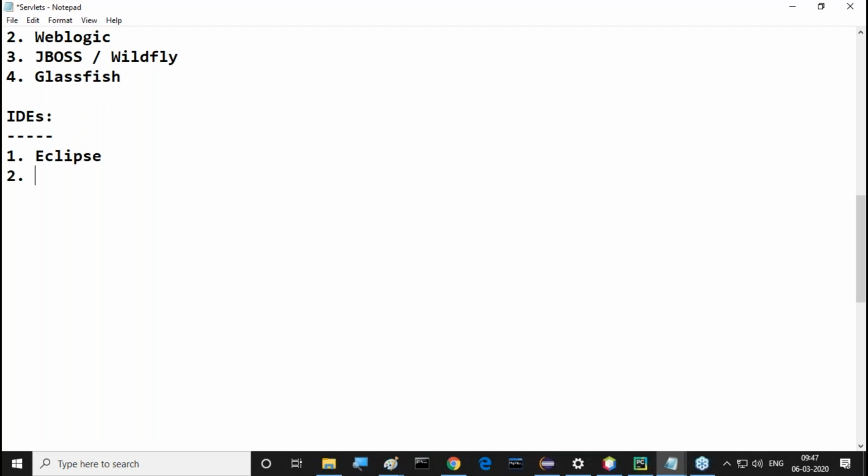Then the next level IDE, if you are not using Eclipse, is which one? NetBeans IDE. Observe this clearly. All other IDEs are available. Some IDEs are licensed, some other IDEs are open source, but still the demand is there for these 2 IDEs maximum. First one is Eclipse IDE, and the second one is NetBeans IDE. IntelliJ IDEA is also available.